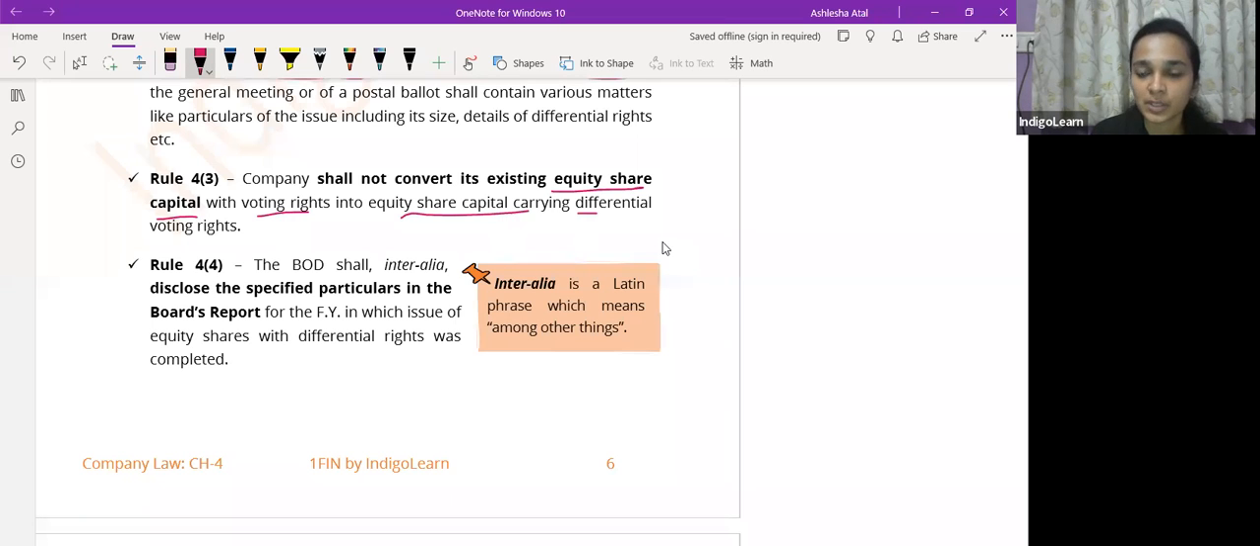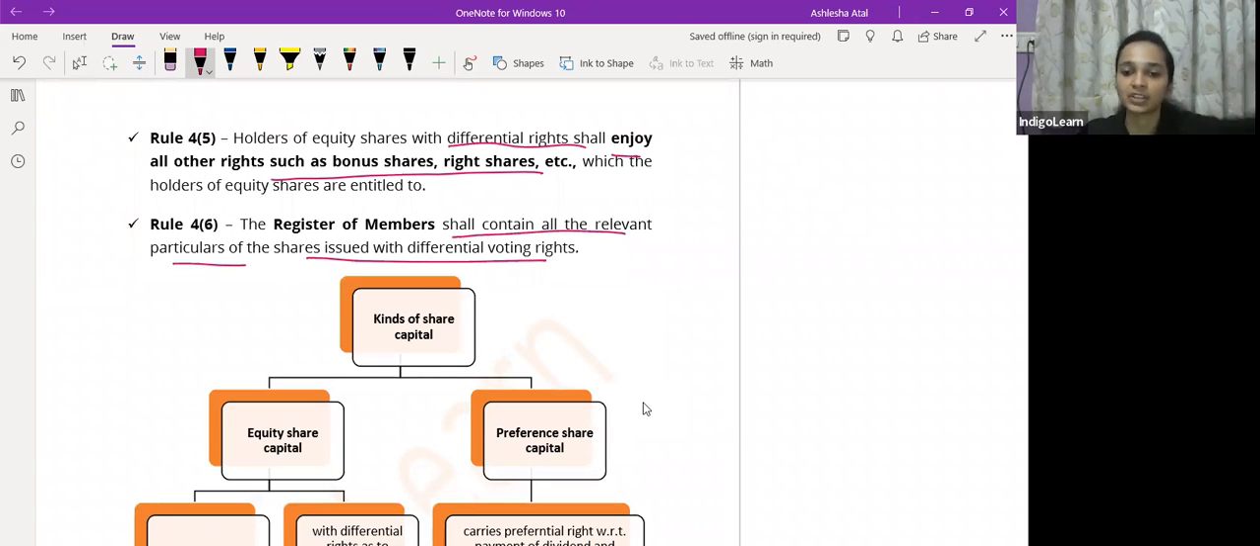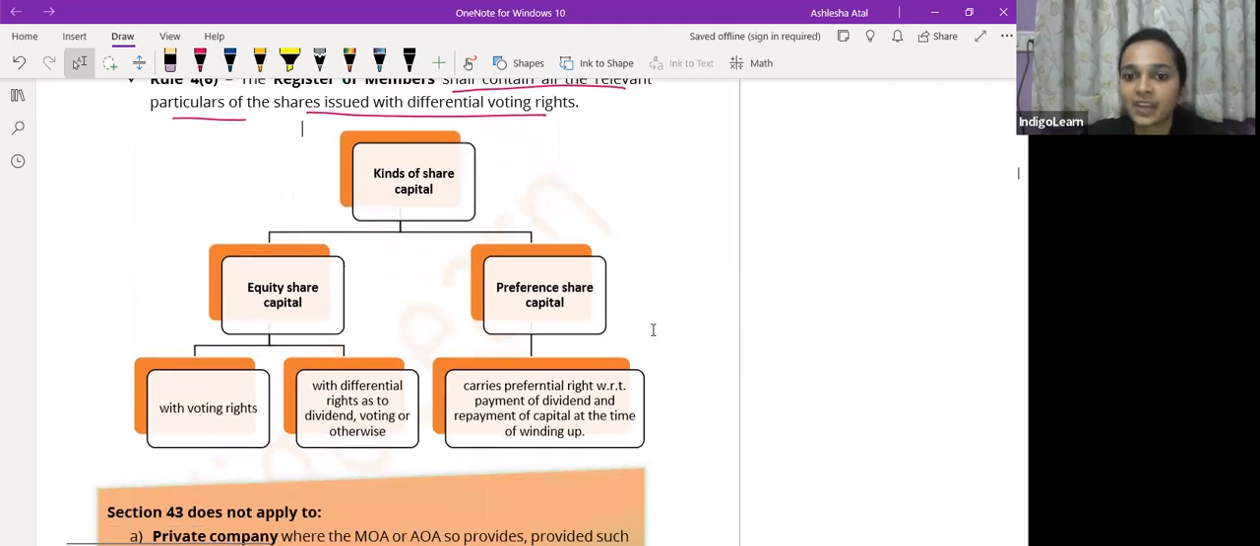Rule 4, sub rule 4, states that all these details shall be clearly stated in the board's report, that we have issued equity shares with DVRs. So all this detail should be in the board's report. The holders of equity shares with differential rights shall enjoy all other rights such as bonus shares and rights shares, which normal equity shareholders are entitled to receive. And the register of members shall contain all the relevant particulars of the shares issued with differential voting rights. So a company maintains a register of members, and it should clearly give details of equity shareholders who have differential voting rights. So, is this clear?